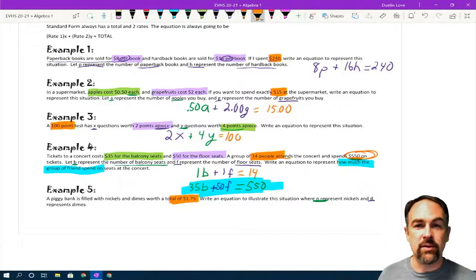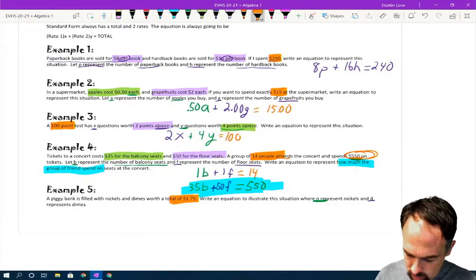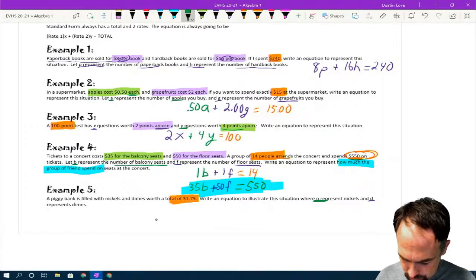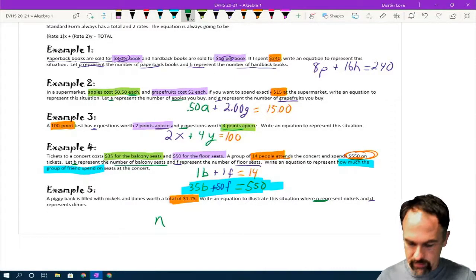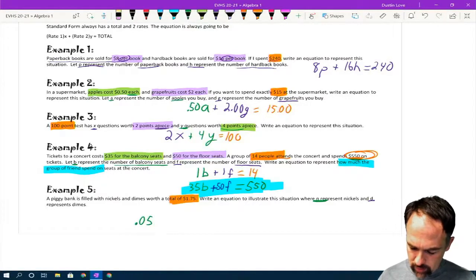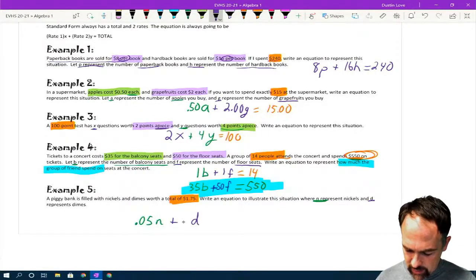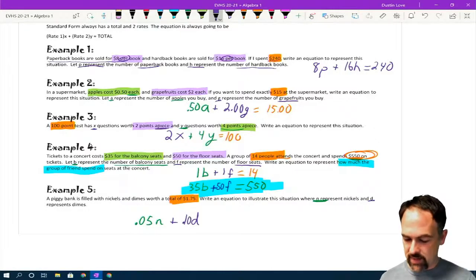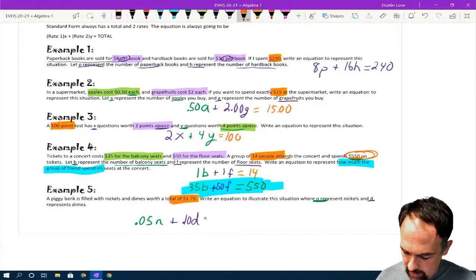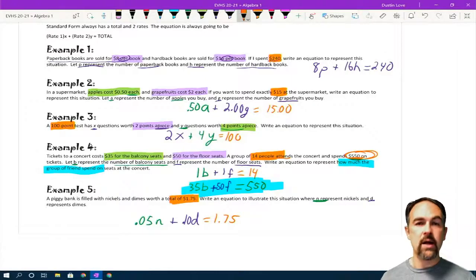Well, this is one that we're expecting you guys to know by now, what the value of each type of coin is. So I'm going to go ahead and write in here my nickels. Well, how much is a nickel worth? 5 cents. Let's make sure that we're writing that with the proper decimal notation, so 0.05 for our nickels. Plus, our dimes is D, and that is going to be 0.10 times number of dimes for 10 cents per dime, and that equals $1.75.